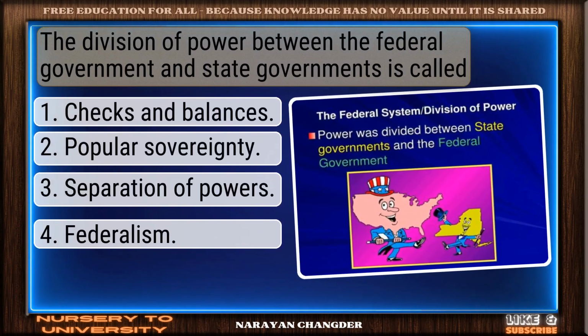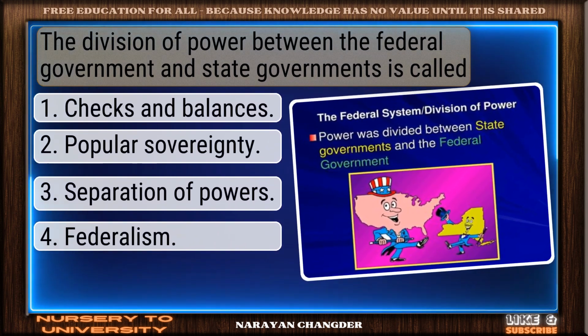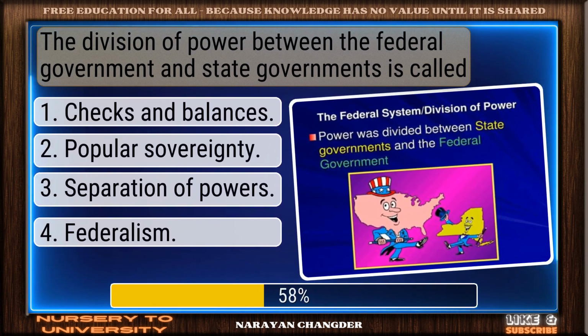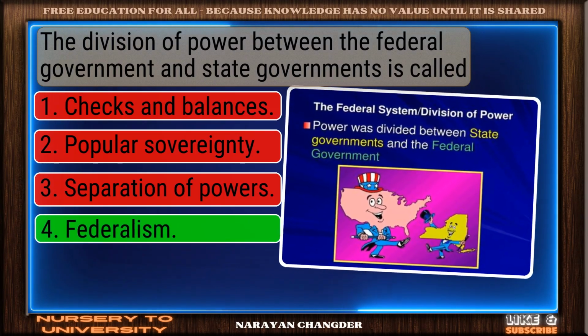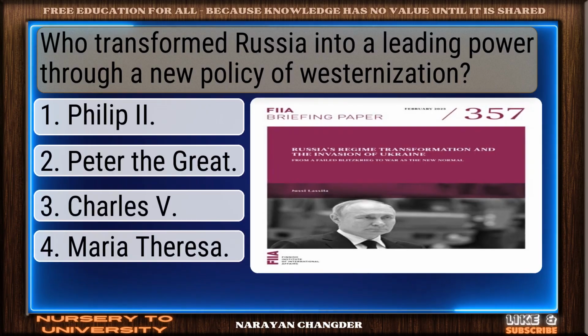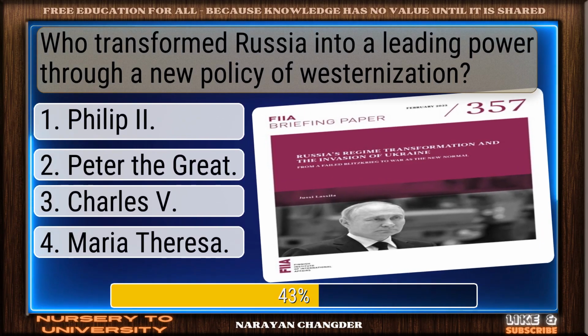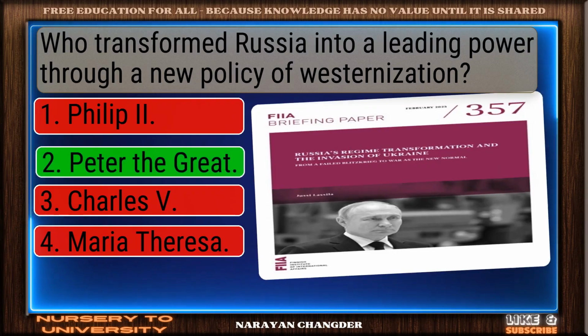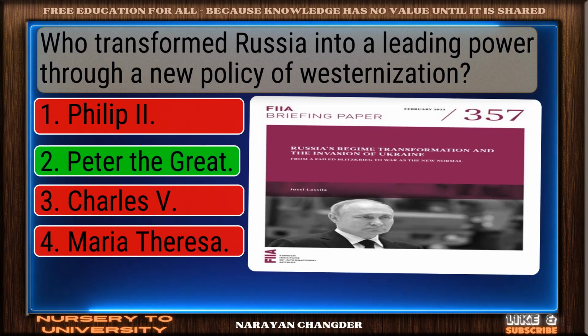The division of power between the federal government and state governments is called. Well reasoned. Federalism is the correct choice. Who transformed Russia into a leading power through a new policy of westernization? Excellent. Peter the Great is a brilliant choice.